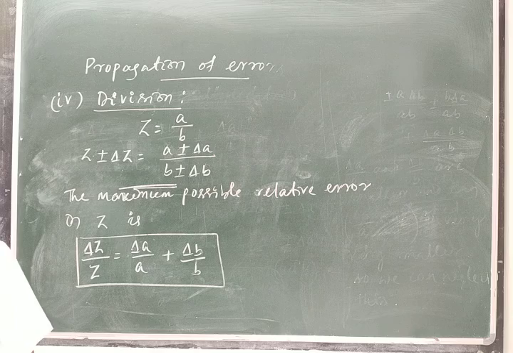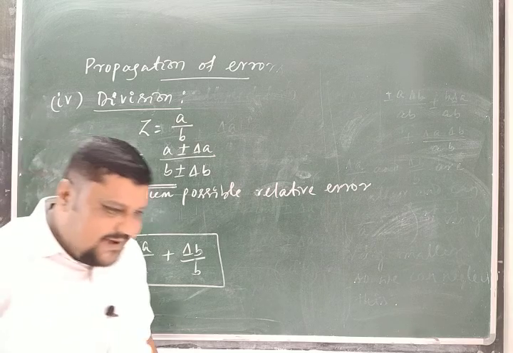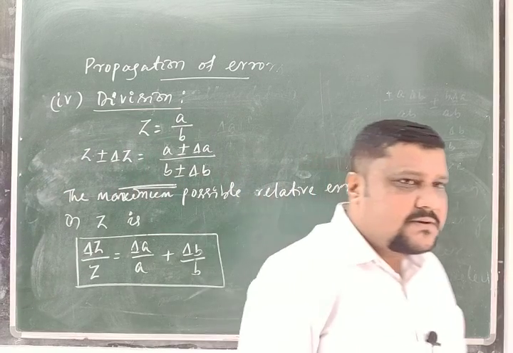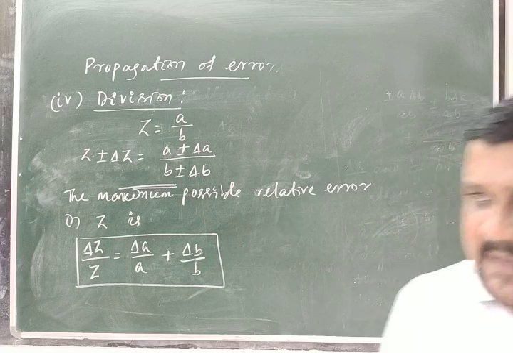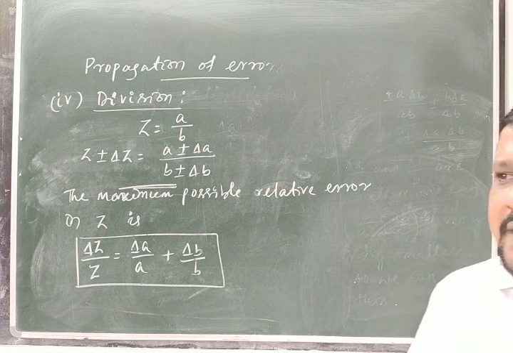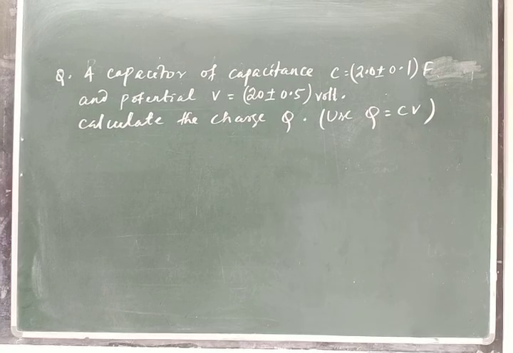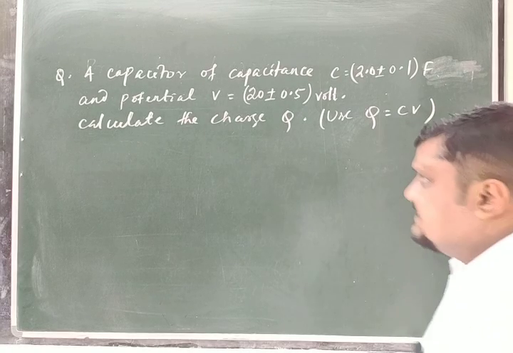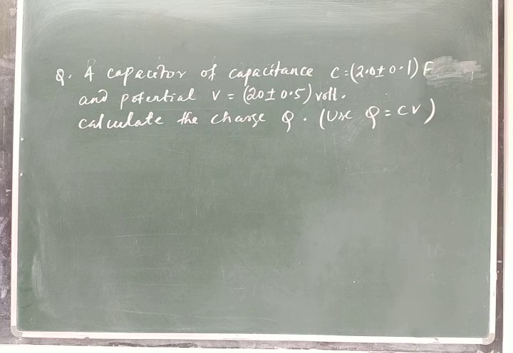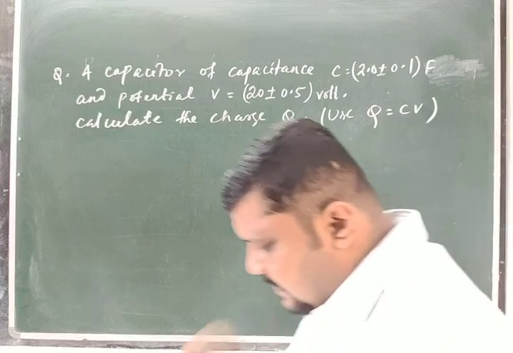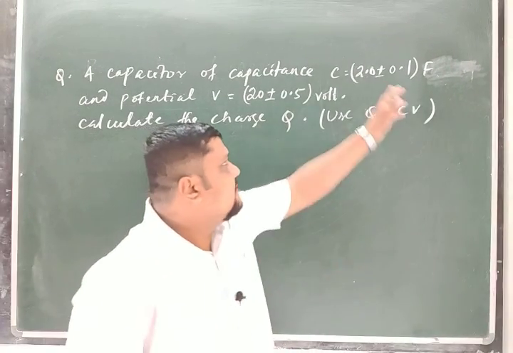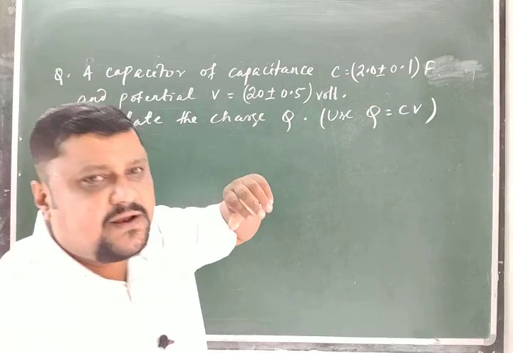Now, knowing the multiplication and division parts, let me solve two problems, one from multiplication of two quantities and the other from division. The question is given: a capacitor of capacitance C is equal to 2.0 plus or minus 0.1 Farad. Farad is the unit of capacitance, which we will read in your second year.